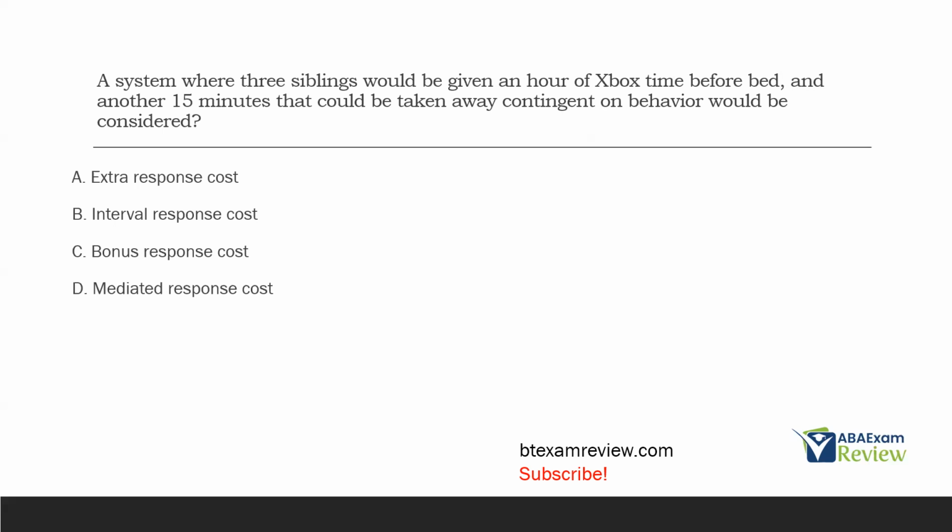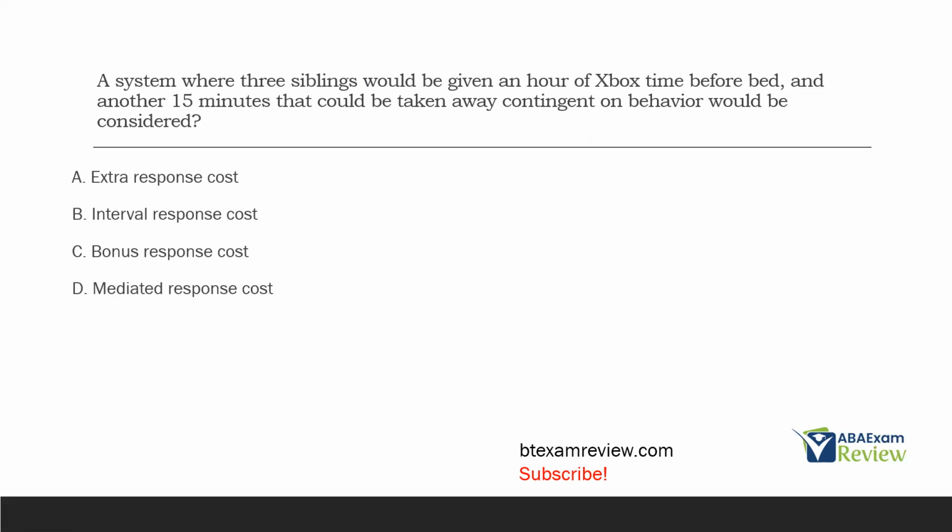We've got three siblings who get an hour of Xbox time before bed. They get another 15 minutes that can be taken away contingent on behavior. So we know it's a response cost. What type? We have A, extra. B, interval. C, bonus. D, mediated. So the answer is going to be C, bonus. We've got this already given hour. That's theirs to keep. And then we have another 15 minutes given on top of that that could be taken away. That's the response cost.